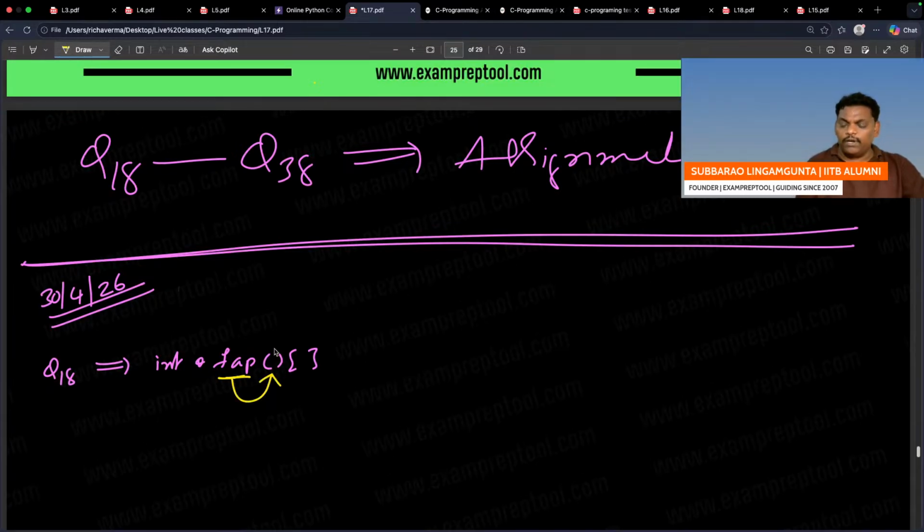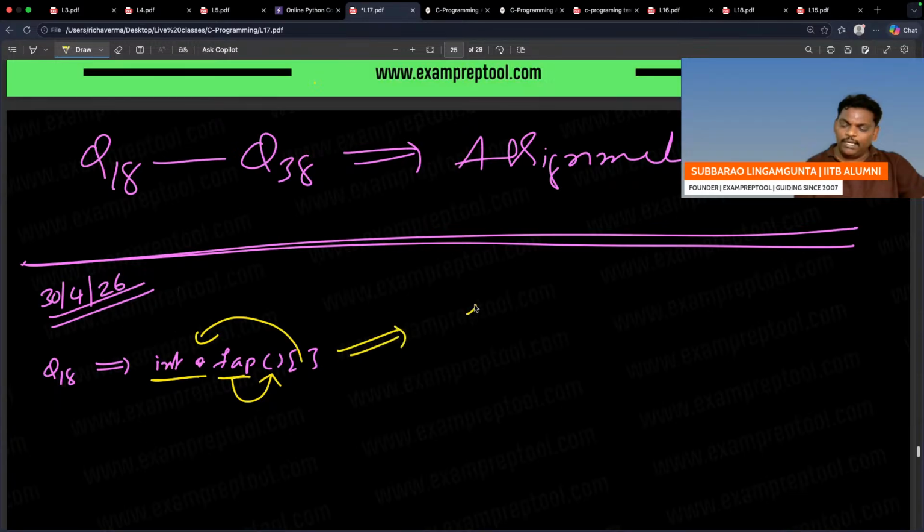FAP is a function which doesn't take anything and will return an array of integer pointer variables. This function finally returns an array of integer pointer variables.